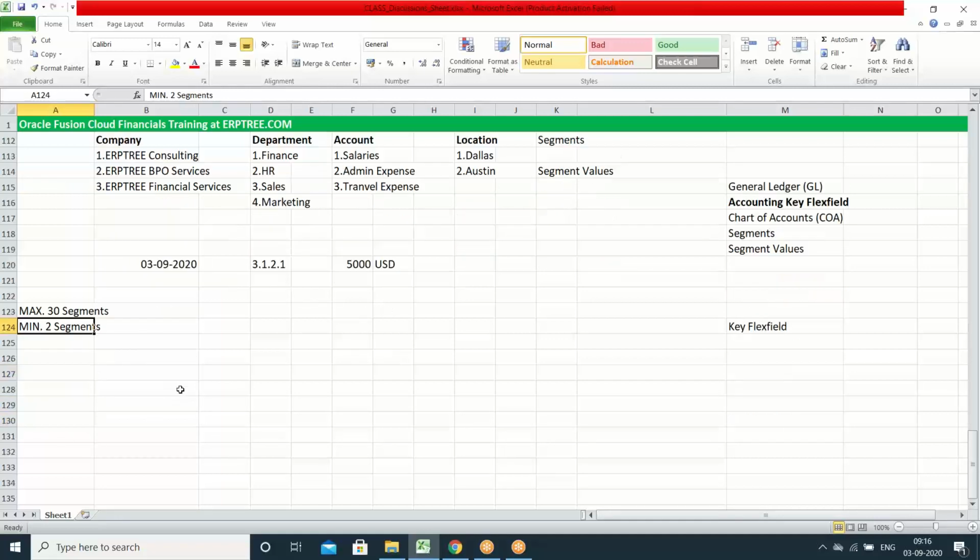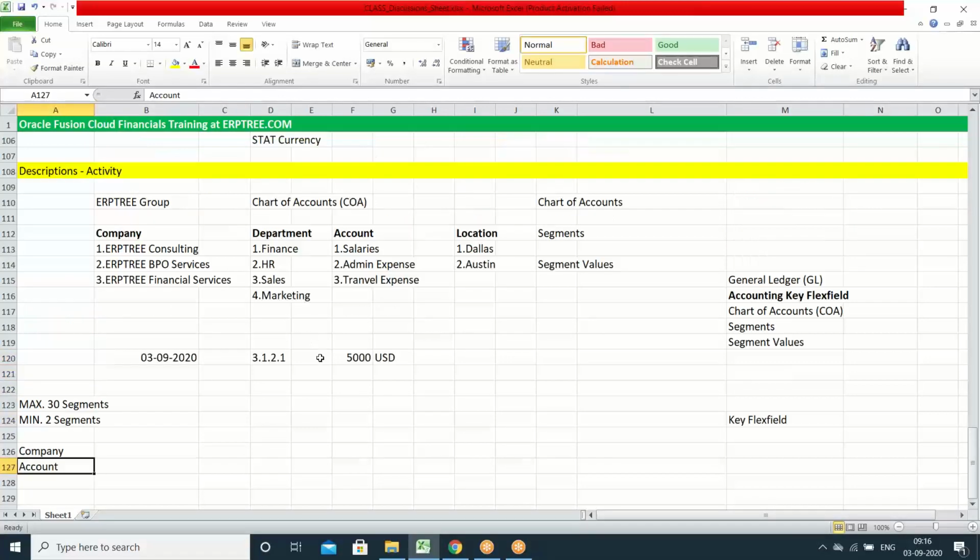First, we'll see what those minimum segments are. As of now, understand the point accordingly as I'm explaining. Maybe after 1 or 2 sessions, you'll come to know the actual point, what other names you can give for those 2 segments. But now take the point that those 2 segments are company and account. In every chart of accounts, minimum 2 segments are mandatory. Those minimum segments are company and account.